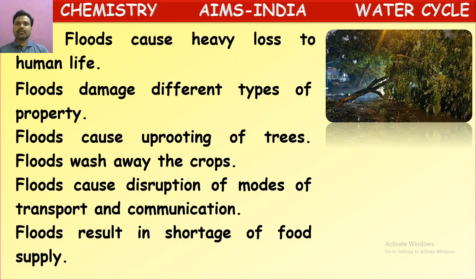These trees fall on the electrical wire poles, and then communication like electrical current will be stopped, and the cable wires will be cut off, so that you won't get any communication like telephones and televisions. So in this way, floods cause much damage to general life.